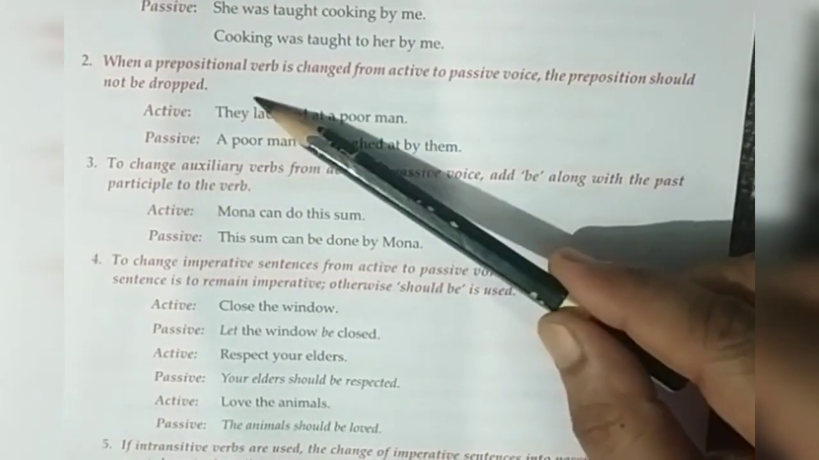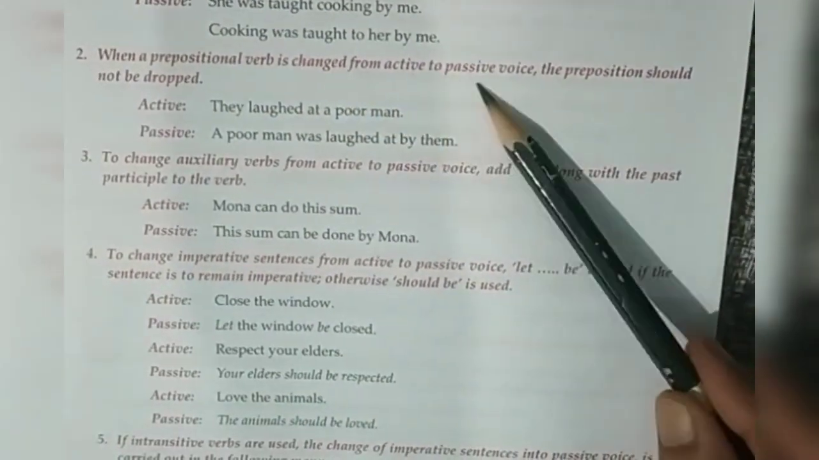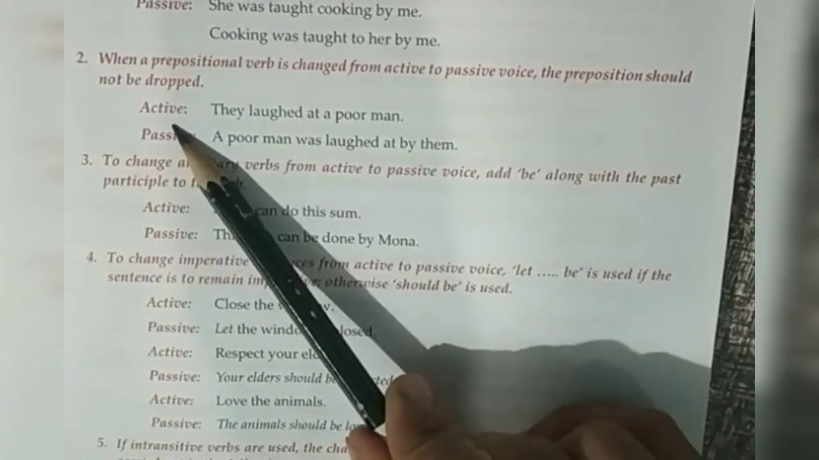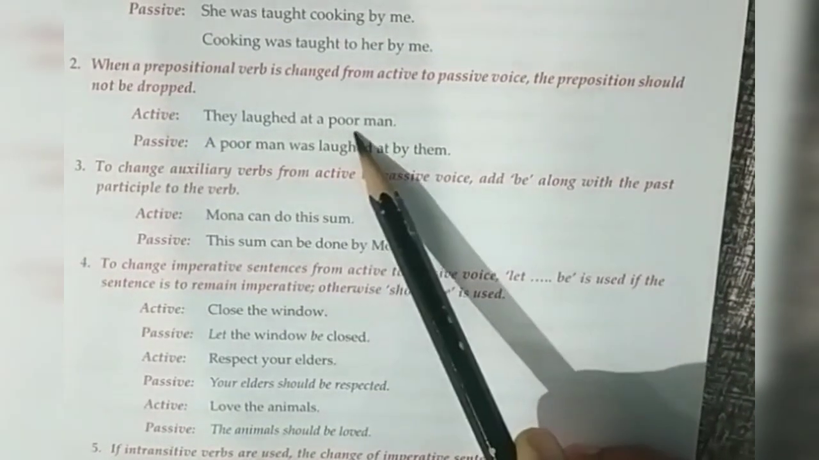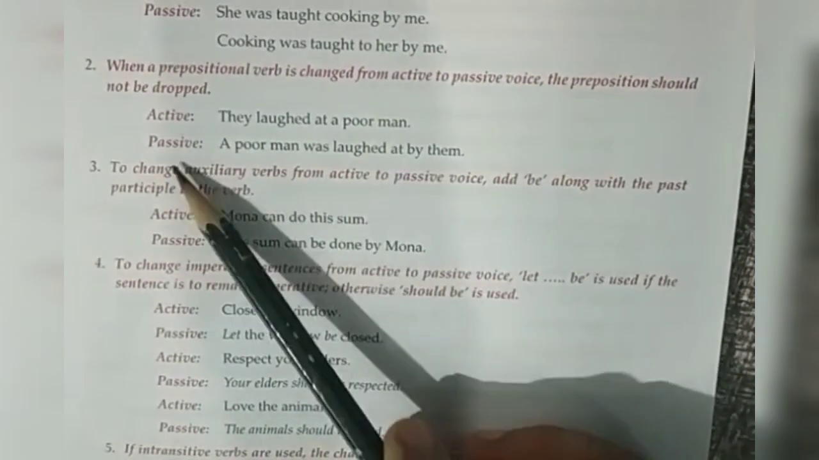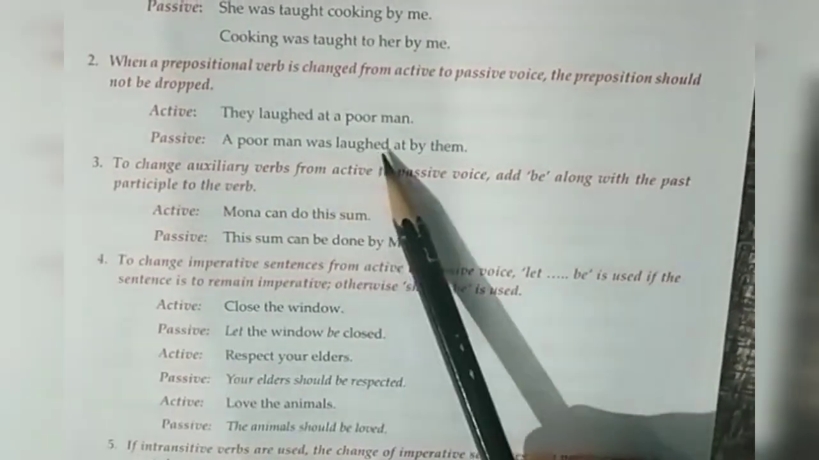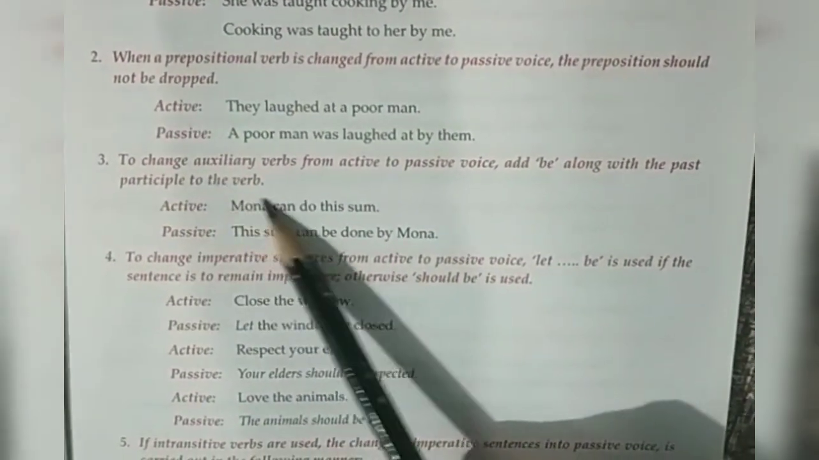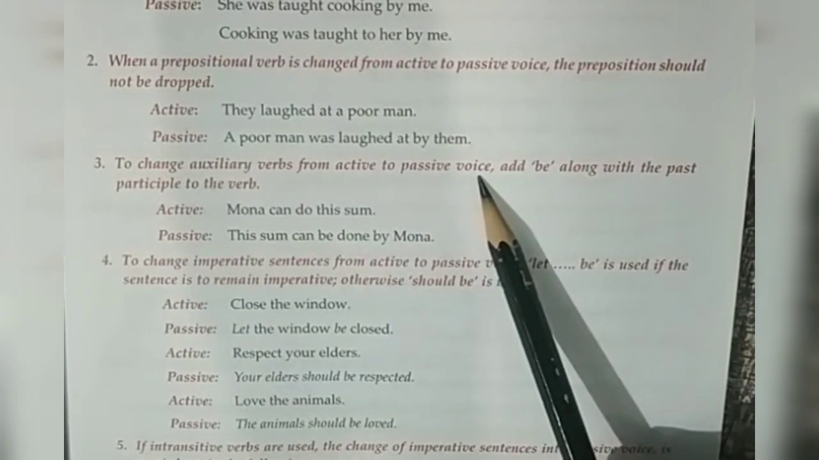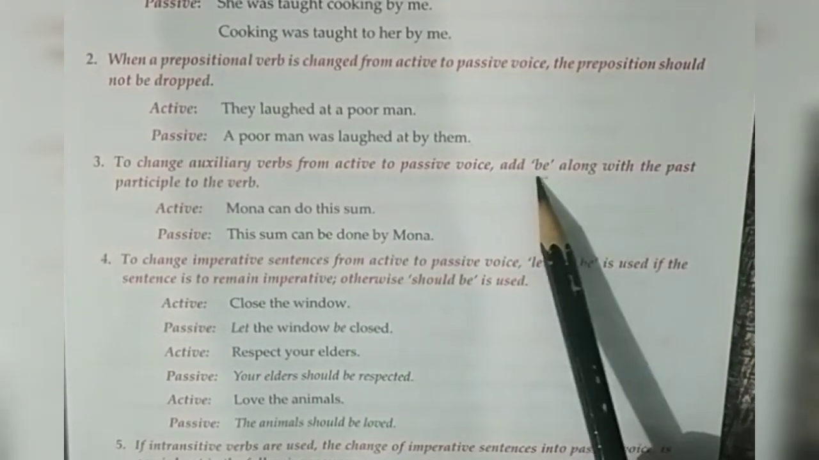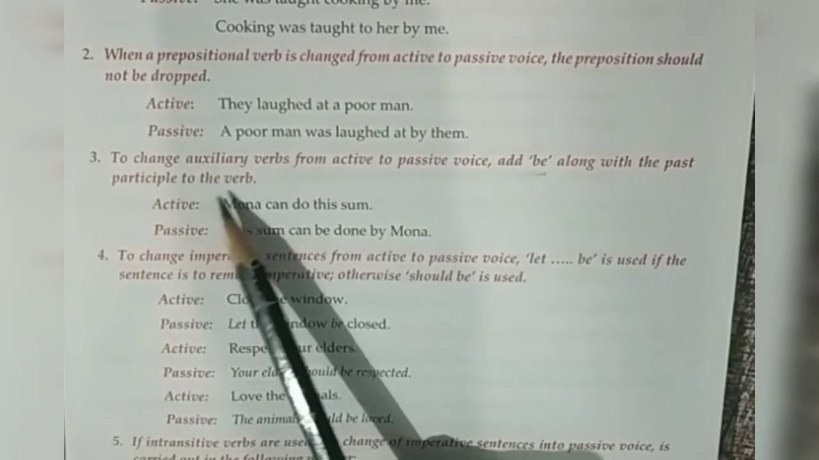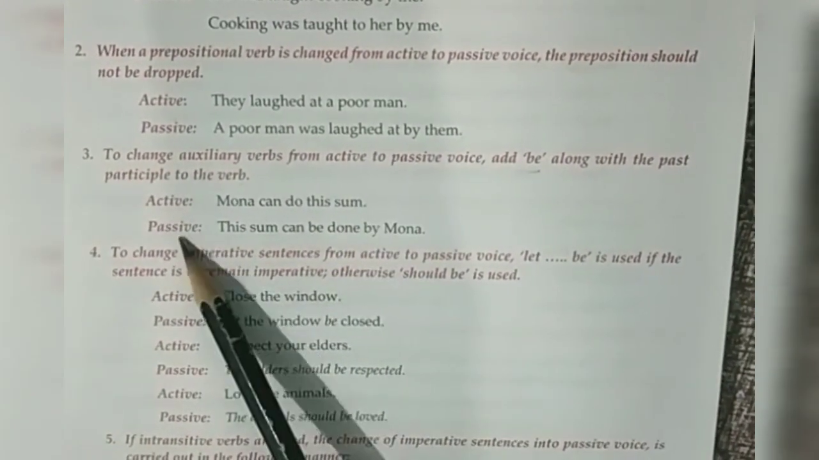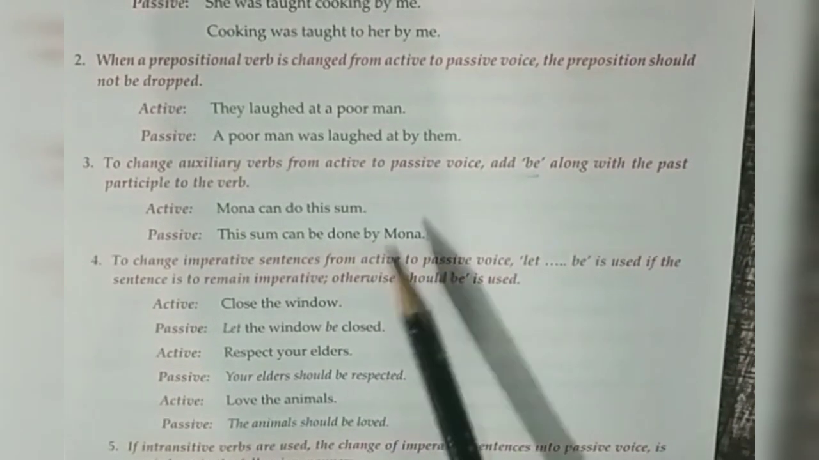When a prepositional verb is changed from active to passive voice, the preposition should not be dropped. Active voice: they laughed at a poor man. Passive voice: a poor man was laughed at by them. Next is to change auxiliary verbs from active to passive voice. Add be along with the past participle of the verb. Active: Mona can do this sum. Passive: this sum can be done by Mona.